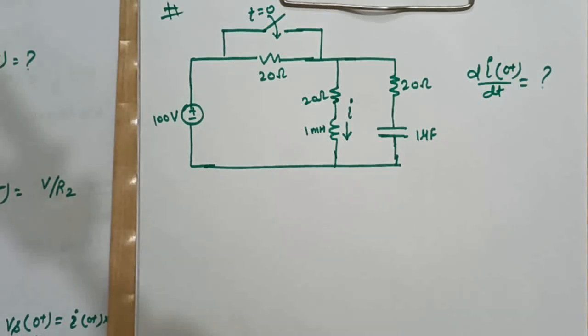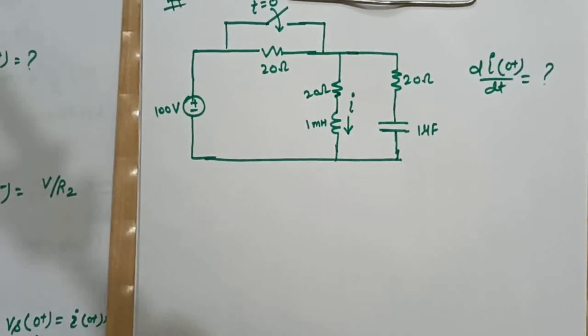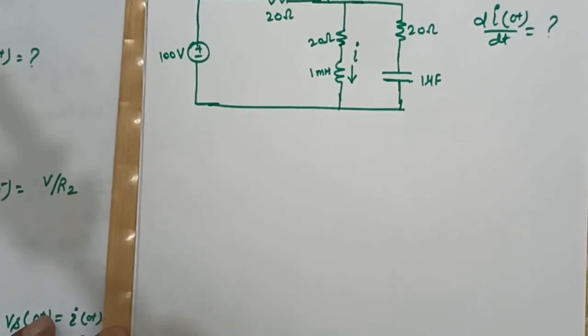Now, as I told earlier, to solve this type of questions, we have to first see what was the circuit condition before switching. Right?